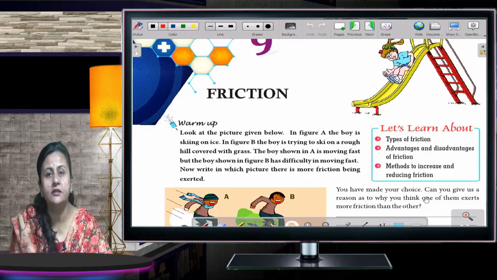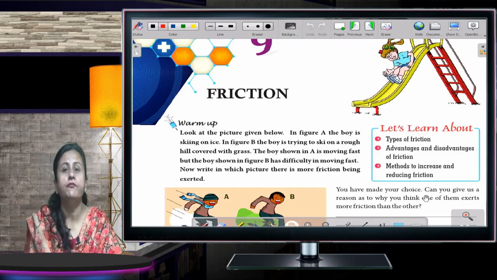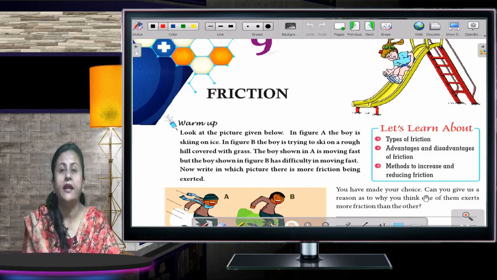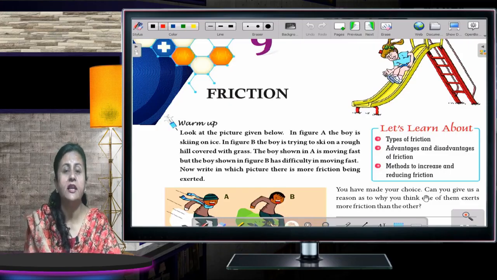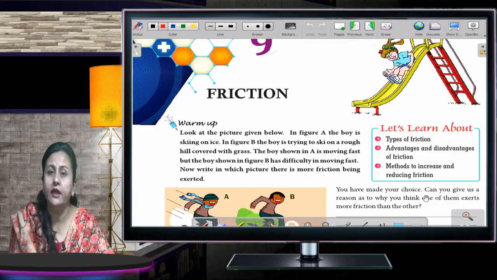So children, I'll start with the chapter. Let me tell you first what friction is. Friction is a force. It is a force that resists the sliding or rolling of one solid object over another.